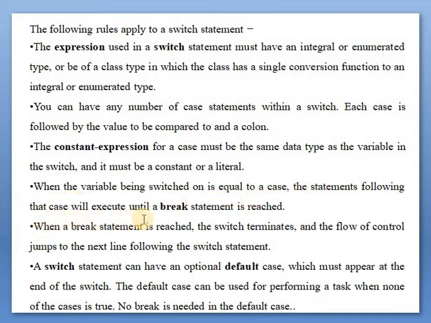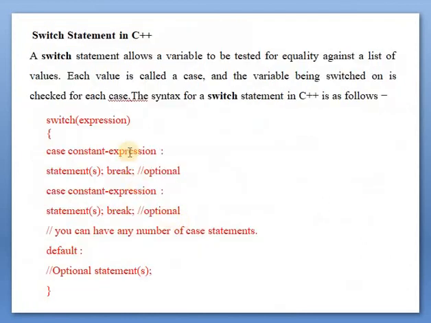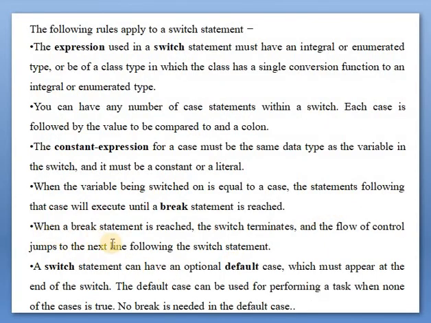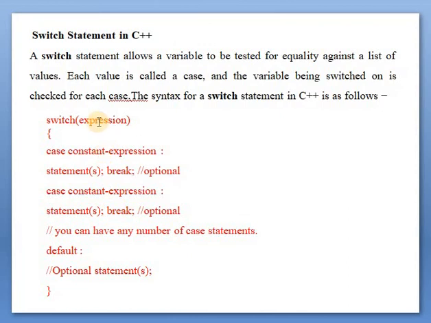The constant expression for a case must be the same data type as the variable in the switch, and it must be constant or literal. This means the type of this expression and this constant expression should be the same. When the variable being switched on is equal to a case, the statement following that case will be executed until a break statement is reached. Suppose this expression gets matched with any constant expression, then that statement will be executed, until it gets the break statement. It will execute all the statements.